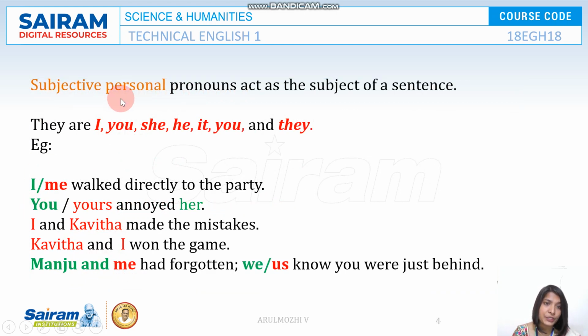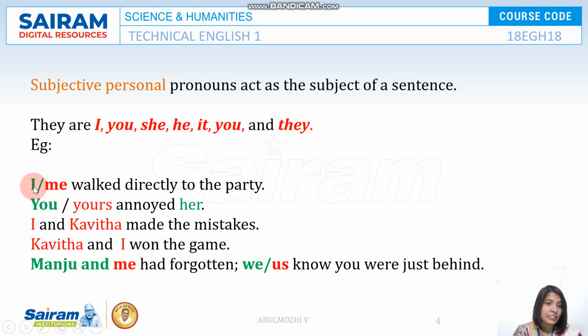The subjective personal pronouns act as the subject of a sentence. They always come at the beginning of the sentence. Take, for example, I, you, she, he, it, we, they. They always replace the subject in a sentence, or the doer of the action in a sentence.